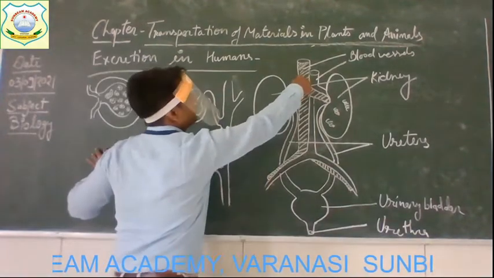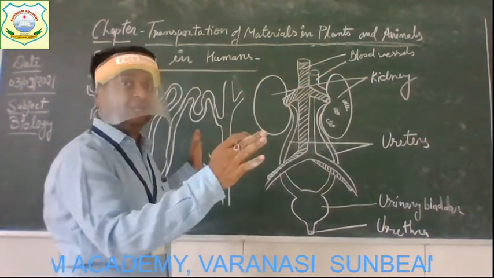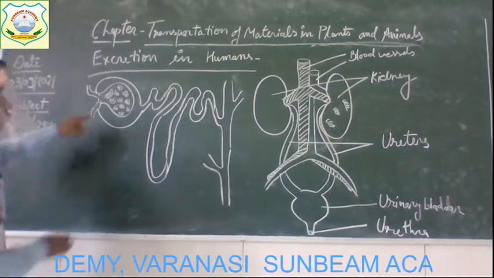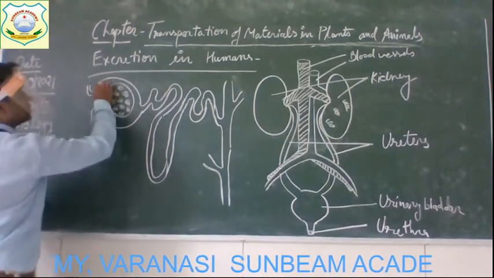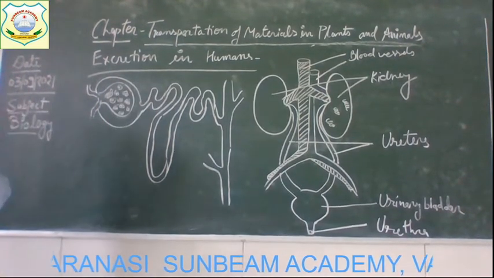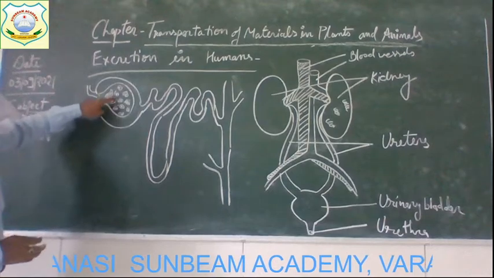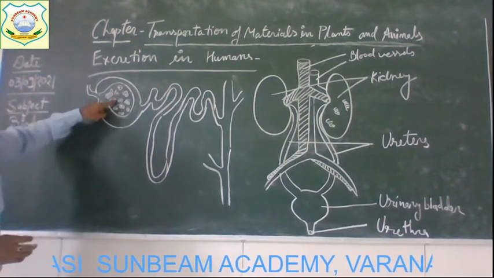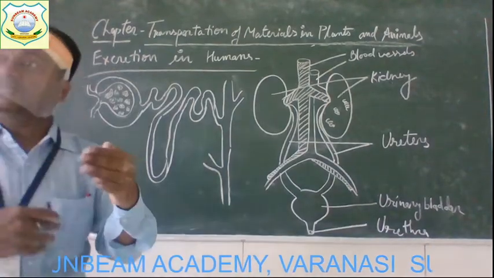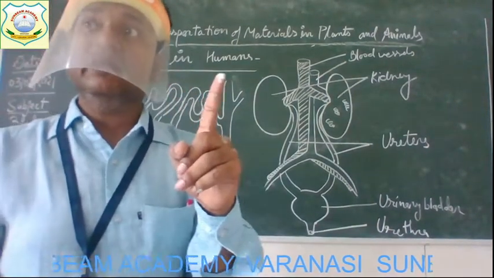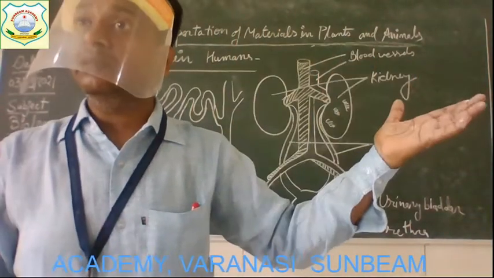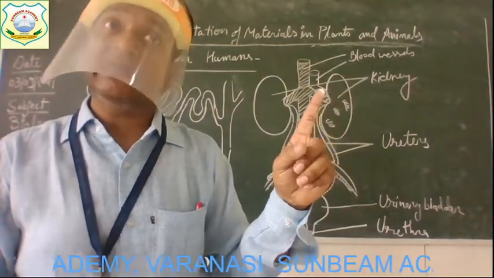When the blood with impurity and waste material enters here, each blood vessel goes into this bowl-like structure. How does this structure look? A bowl-shaped structure. This blood vessel divides into many very fine capillaries. And you know very well, the exchange of materials takes place only at the capillary. It does not take place in either artery or vein. It only takes place at the capillaries.